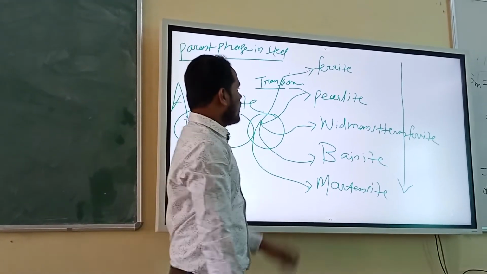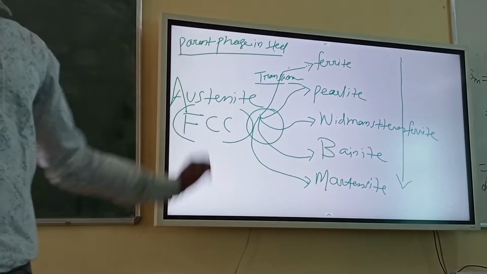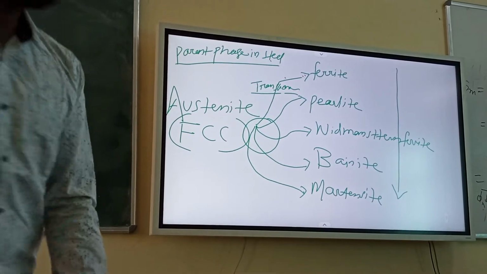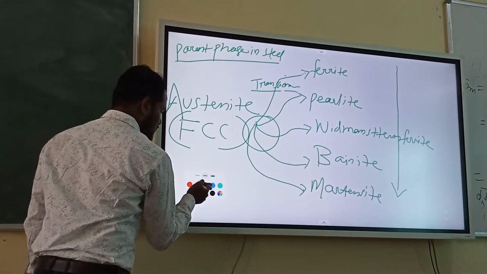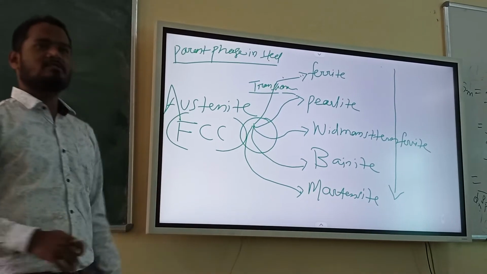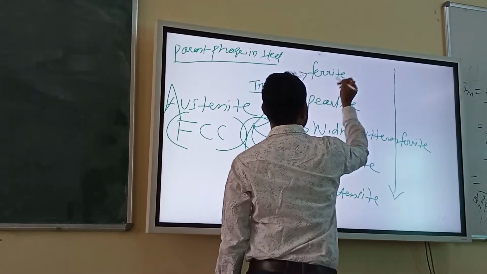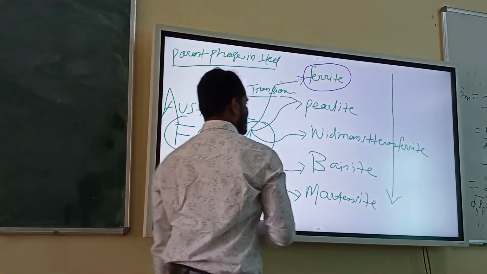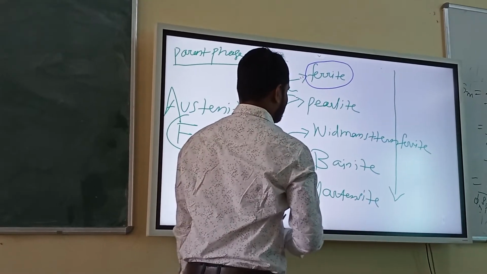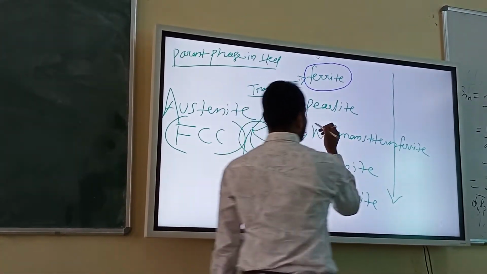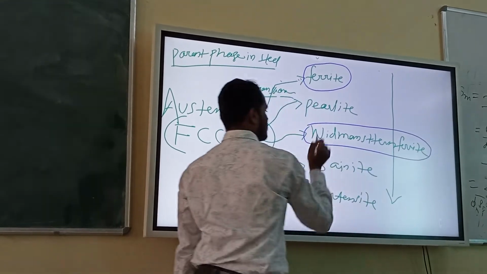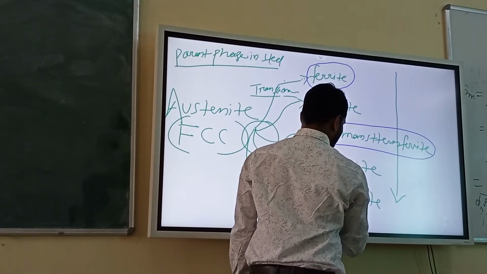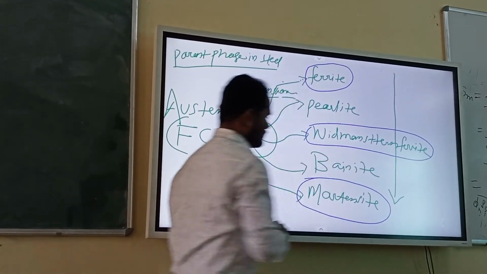From these product microstructures, which ones are single phase and which ones are a mixture of phases? Tell me, I will change color. Which ones are single phase? Ferrite is a single phase. Pearlite? Double. This is also ferrite. And this is also simple martensite. Only martensite.